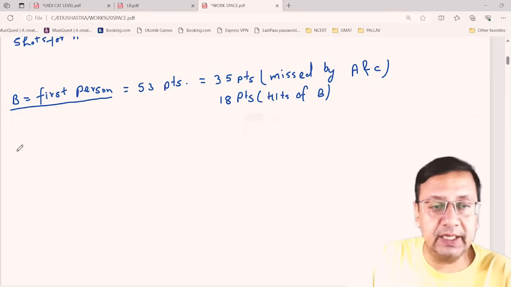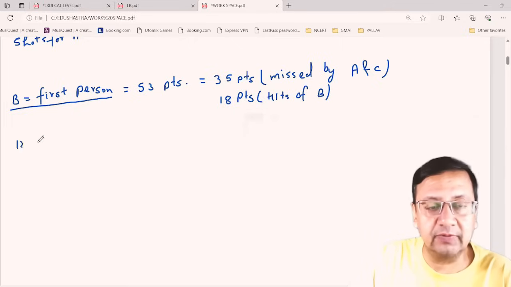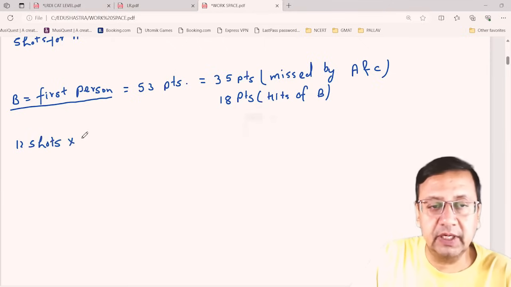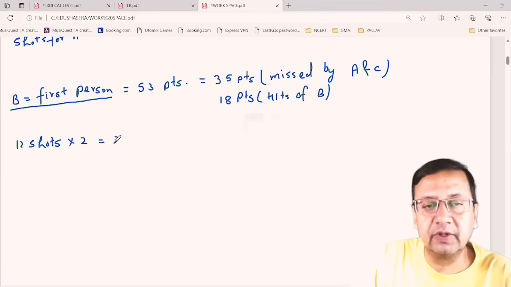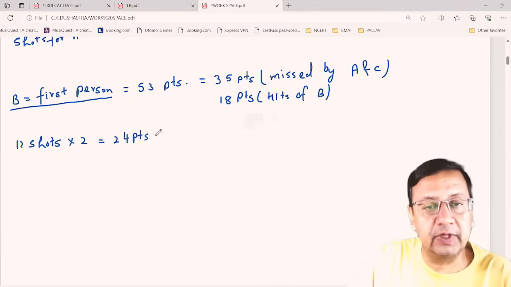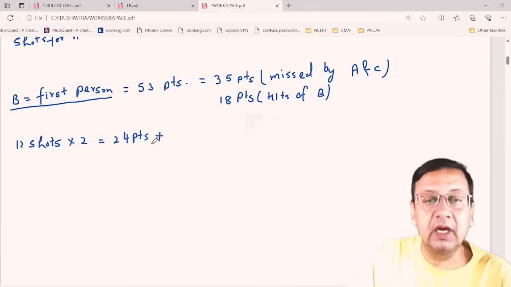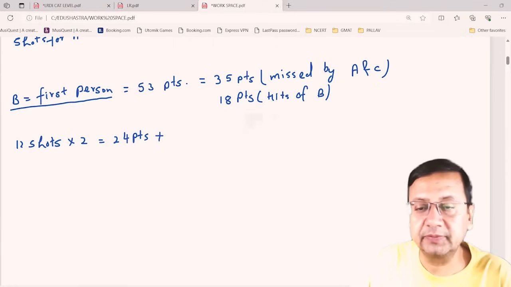So if I take say somewhere around 12 shots, 12 shots into 2, that is 24 points, right?